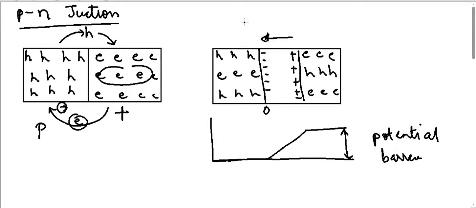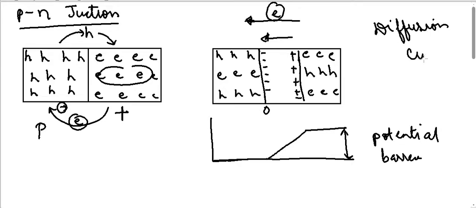So there would always be some electron at any given period which flows from here to here. Because flow of electrons is nothing but current, this flow of electrons from the negative side to the positive side overcoming the potential barrier is known as diffusion current.